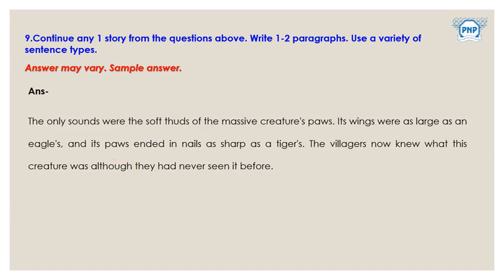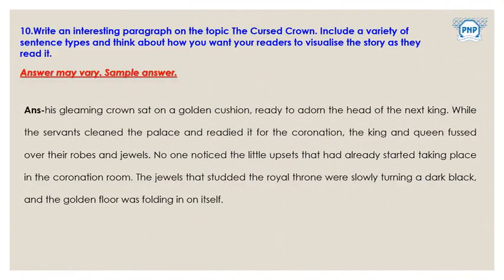So let's check the last question. Write an interesting paragraph on the topic the cursed crown. Include a variety of sentence types and think about how you want your readers to visualize the story as they read it. Answer may vary.